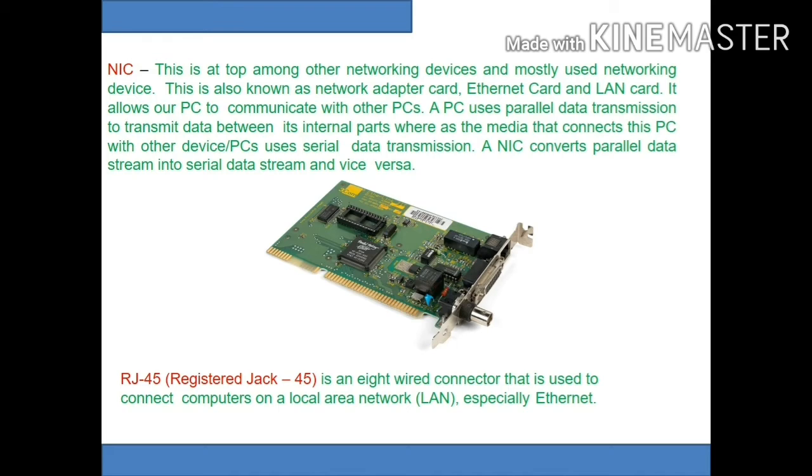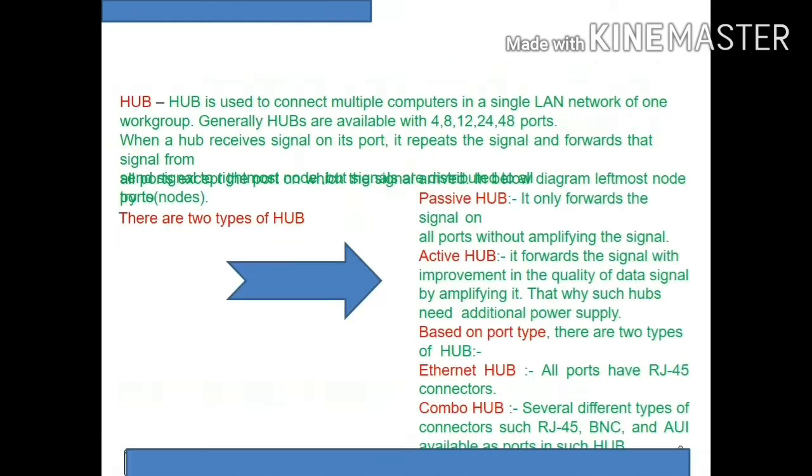A network interface card is an essential networking device. It is also known as network adapter card, Ethernet card and LAN card. It allows our PC to communicate with other PCs and all. So it makes network communication possible. And the next one is RJ45. It is an 8-wired connector that is used to connect computers on a LAN, especially the Ethernet protocol we are using in the case of LAN.